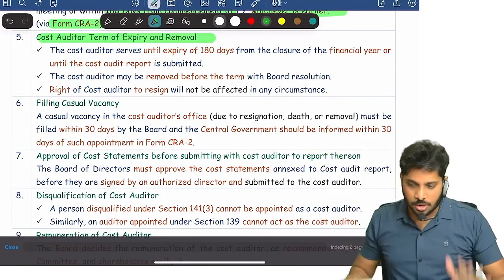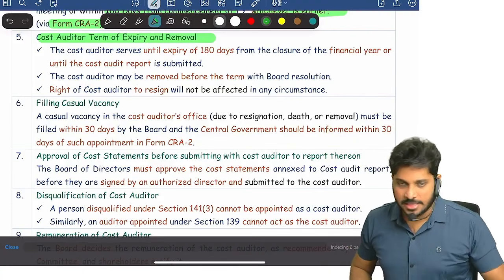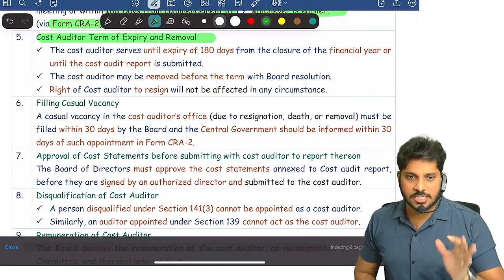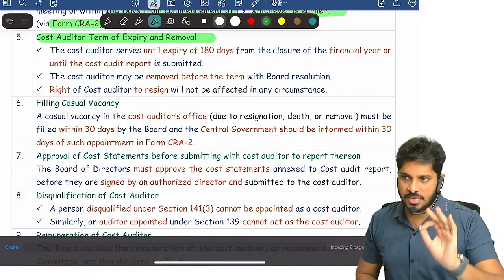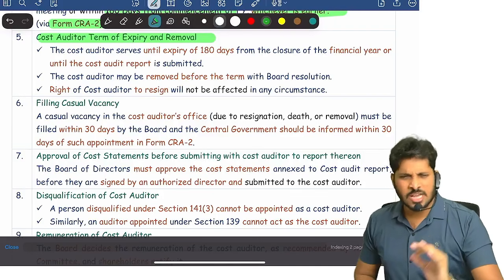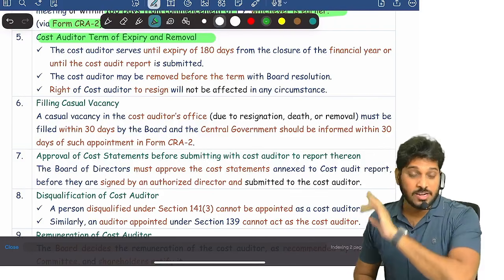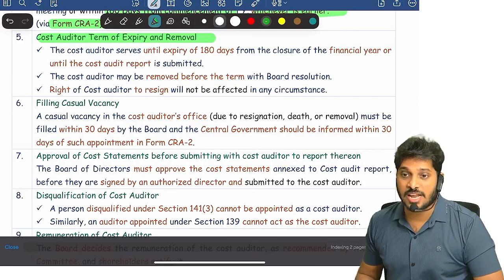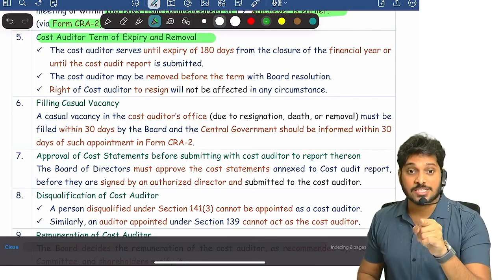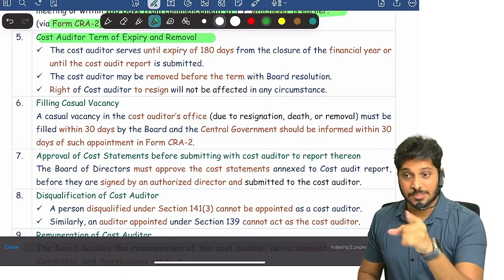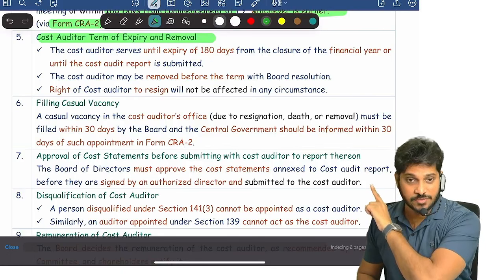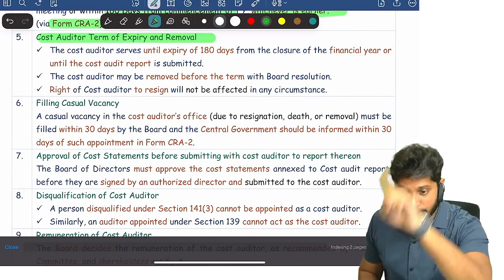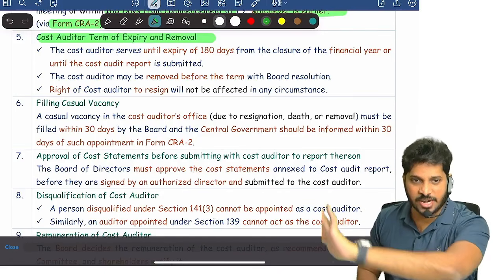See here, you know why some students may not score full marks. I'll tell you. They will use language in a very simple way. In the sense, cost auditor shall be appointed within 180 days from the beginning of the financial year. They'll write that, which is also acceptable. Until when is the cost auditor appointment valid? Cost auditor appointment is valid up to 180 days from the end of the financial year. They'll write up to expiry of 180 days from the end of the financial year or submission of cost audit report. Full stop. That's it. Whichever is earlier, whichever is later, that point is not there.